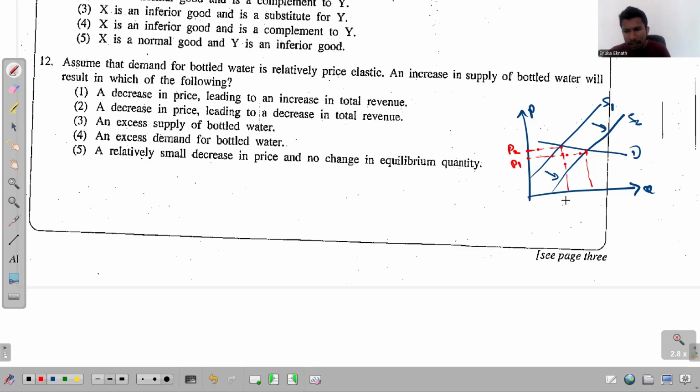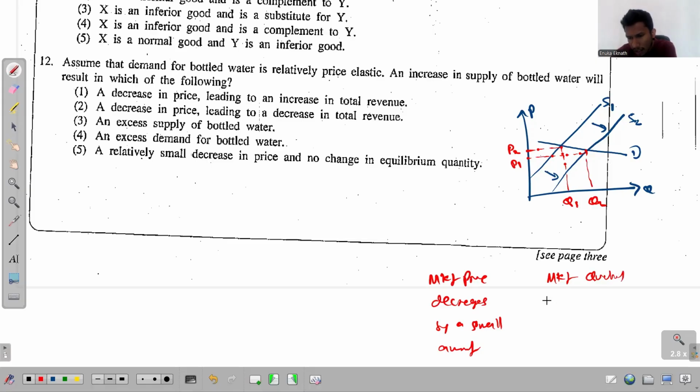Second, what happens to the quantity? The quantity increases significantly. Right? The quantity increases significantly. So I write on one side: market price decreases by a small amount, and on the other side we write market quantity increases by a large amount.